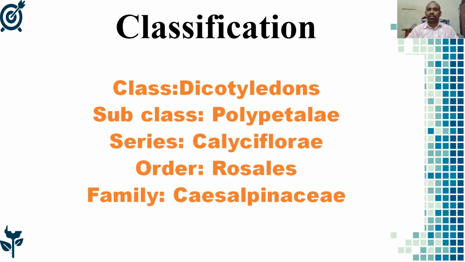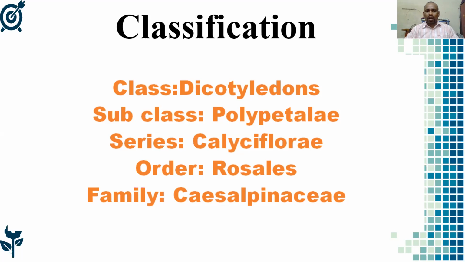If they are united, they are called gamopetalae. If they are separated, they are called polypetalae. And here the series is Calyciflorae, which refers to how the female reproductive organ is arranged in the flower. Based on the flower's reproductive organ, it is considered Calyciflorae.